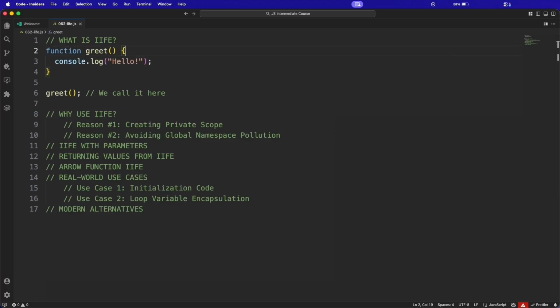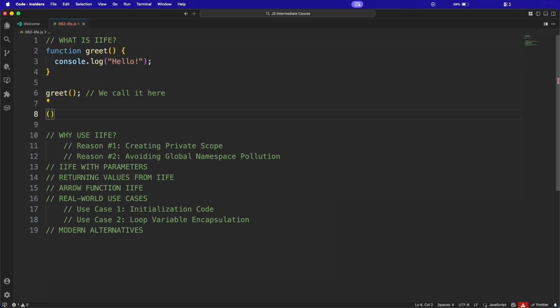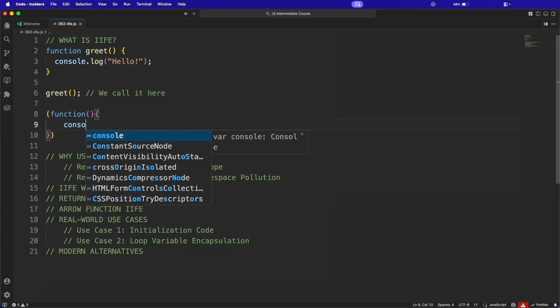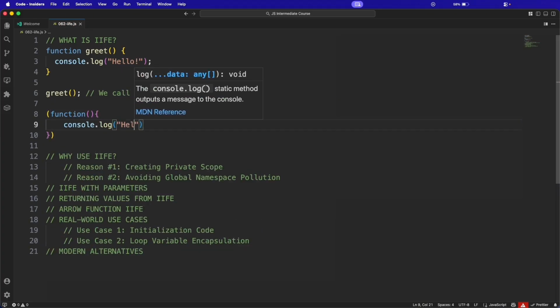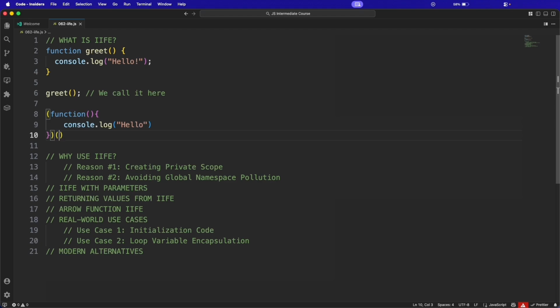But with an IIFE, we combine the definition and execution into one step. What it means is, with the parentheses, the function, then we call console log something or hello. Okay. Then again parentheses. See that? The function is wrapped with the parentheses, right? And then we immediately invoke it with another set of parentheses at the end. This runs right away without needing a separate function call.